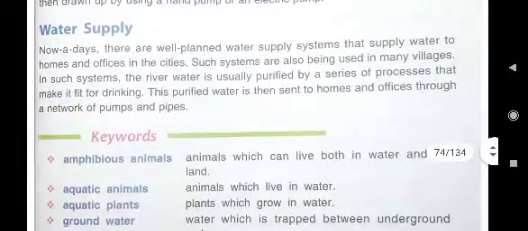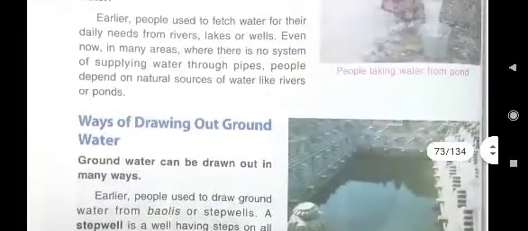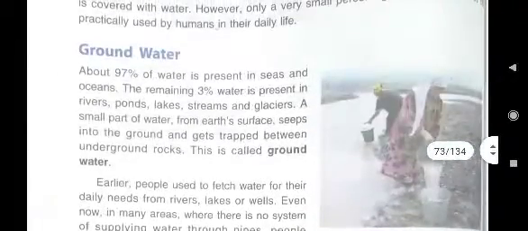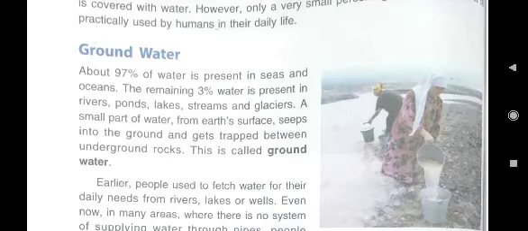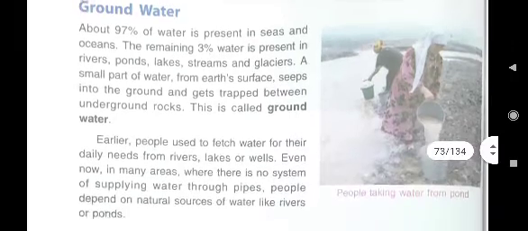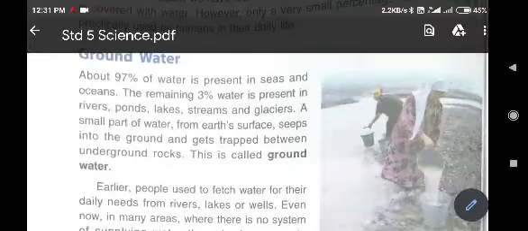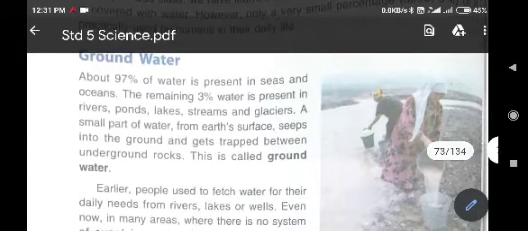Rivers, ponds, lakes, seas. Here you can see in your lesson also it is written about various types of water bodies. Here it is written rivers, ponds, so you can write rivers and ponds. Now here it is rivers and ponds.